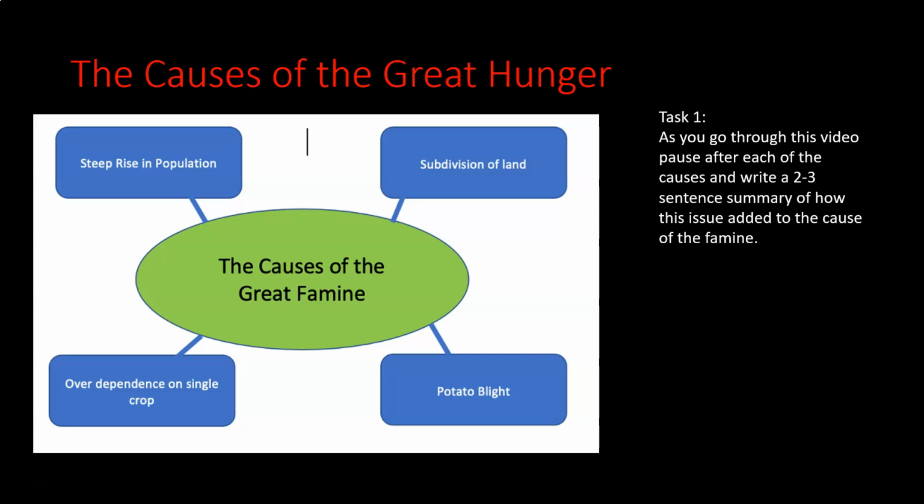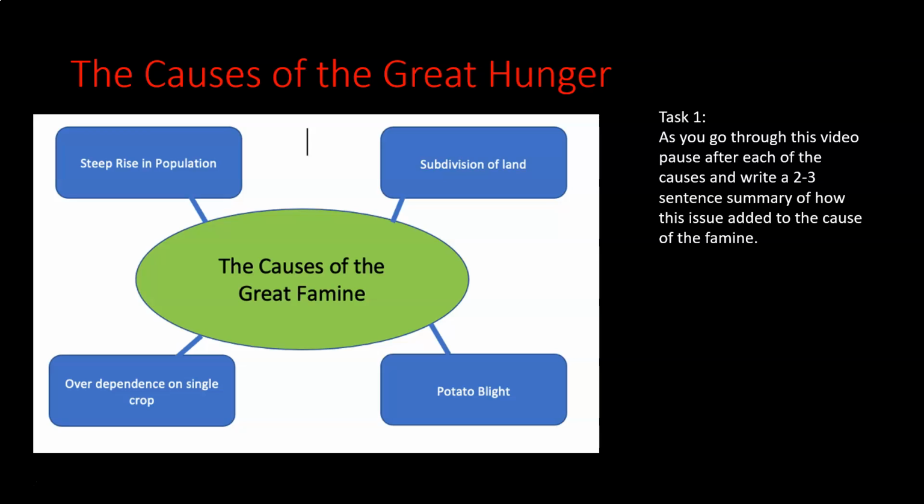So first thing today is looking at the causes of the Great Hunger. Now you see here there are 4 causes laid out on this diagram, on this graph, sorry, and this graph is also in the booklet, so the famine booklet that you have on Teams. You can also find this graph in there. So I'll go through each of them in turn.